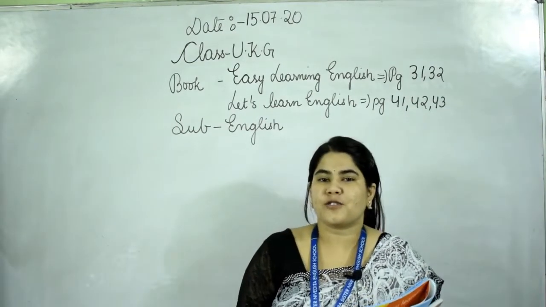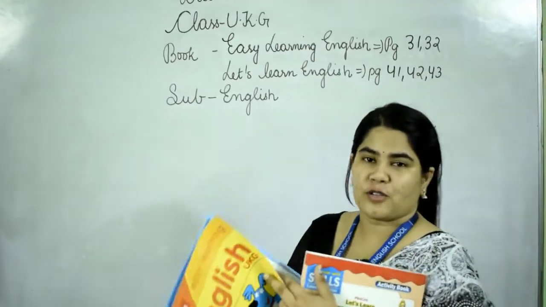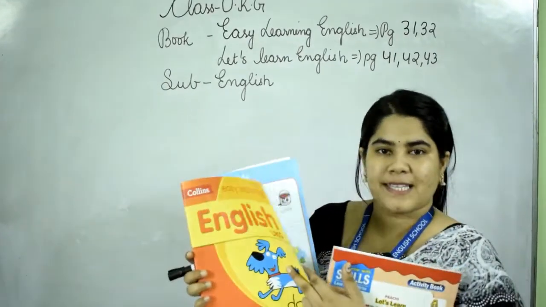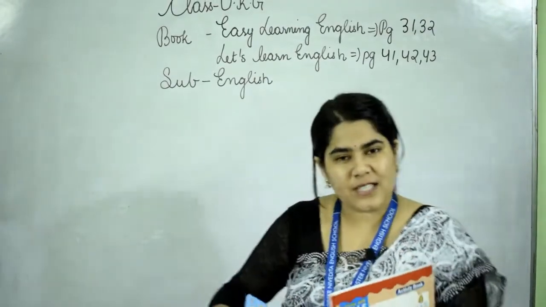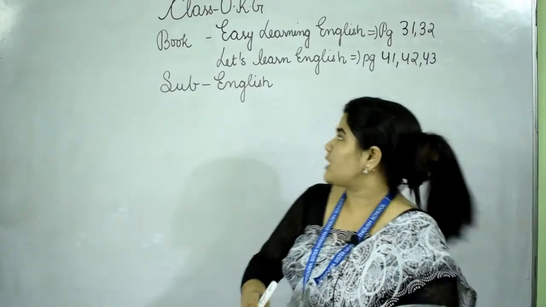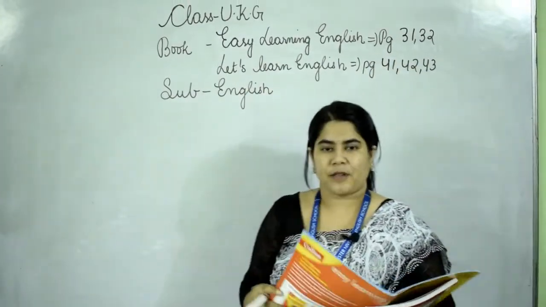So today we are going to start with English, okay? This is the book that we are going to follow today for English. The name of the book is Easy Learning English. Most of the chapters we have already completed. Today we are going to complete page number 31 and 32 of Easy Learning English, alright?